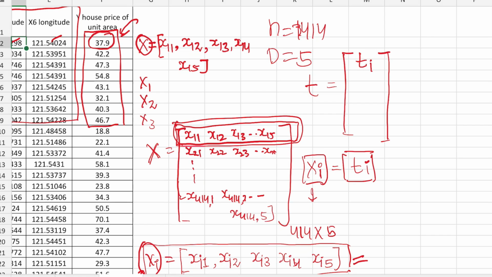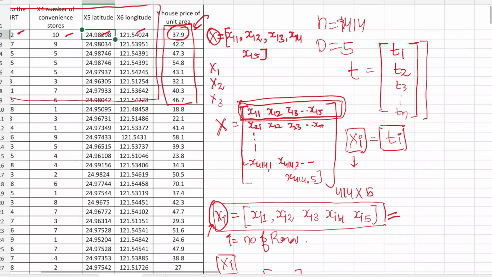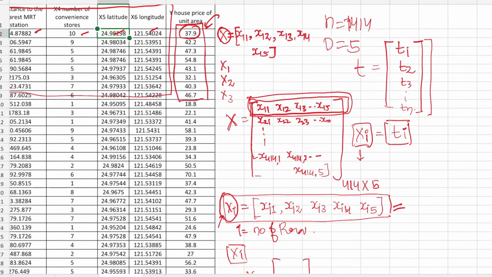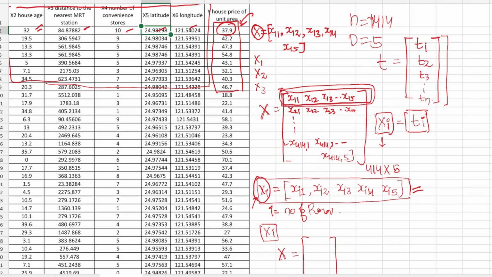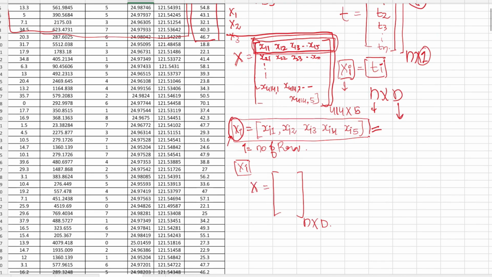So this output matrix t would be t1, t2, t3, up to tn, because we are talking about n different observations in the training data set. This was an introduction to the typical data set which we will get every time we are building supervised machine learning models. Thank you for watching this video.